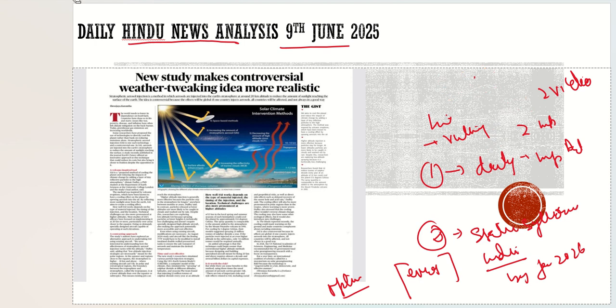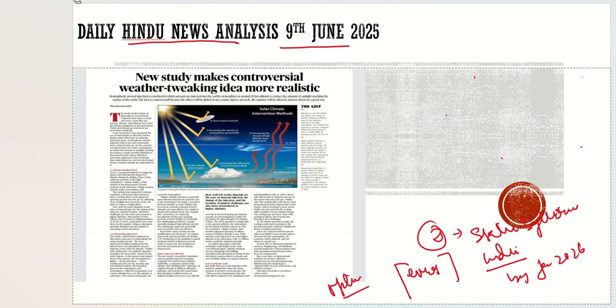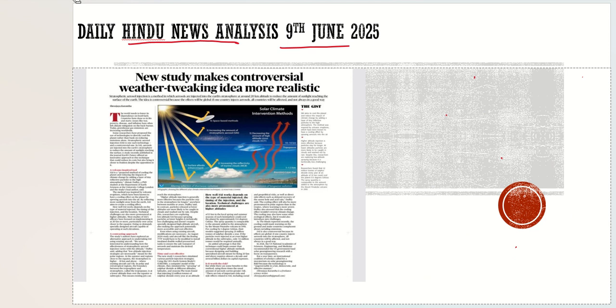First let me rub this part here, and then we will start our discussion in a very regular way. This article was in the Hindu newspaper, and let's see what it says. It is basically talking about a new study which makes a controversial weather tweaking idea more realistic. What is this weather tweaking idea it is talking about?